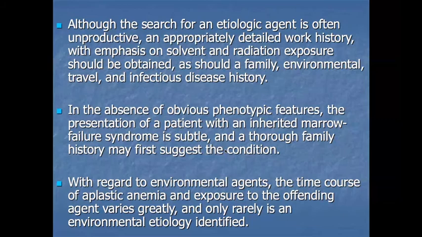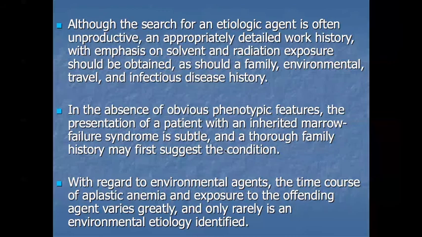In the absence of obvious phenotypic features, the presentation of a patient with an inherited bone marrow failure syndrome is subtle, so family history may first suggest the condition. If there are any, we think about an inherited bone marrow failure syndrome; family history is always the first clue to help us diagnose a patient. With regard to environmental agents, the time course of aplastic anemia and exposure to the offending agent varies greatly, and only rarely is an environmental etiology identified.